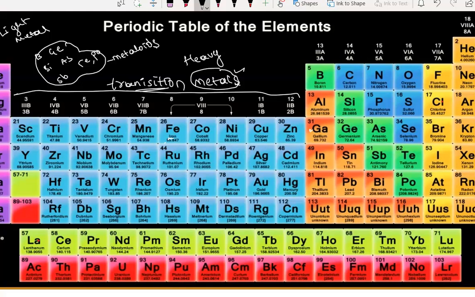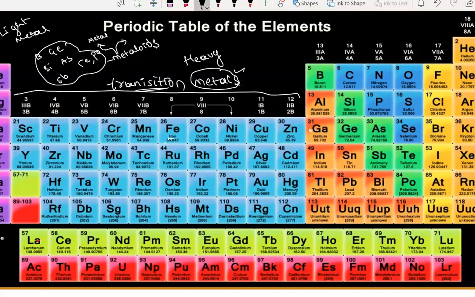Metalloids means they have the nature of both metals as well as non-metals. You will also study about metals and non-metals in your class 10. Don't worry. Metals are highly ductile. Non-metals are not ductile. Metals are sonorous, means metals make a sound. Non-metals will not make sound.